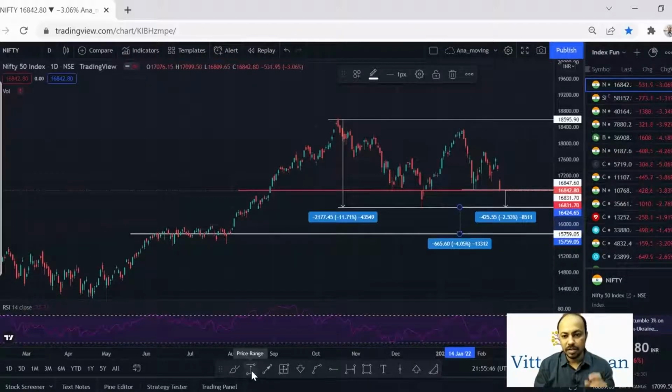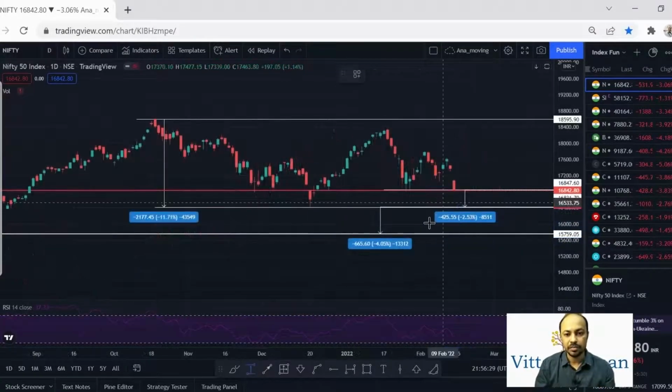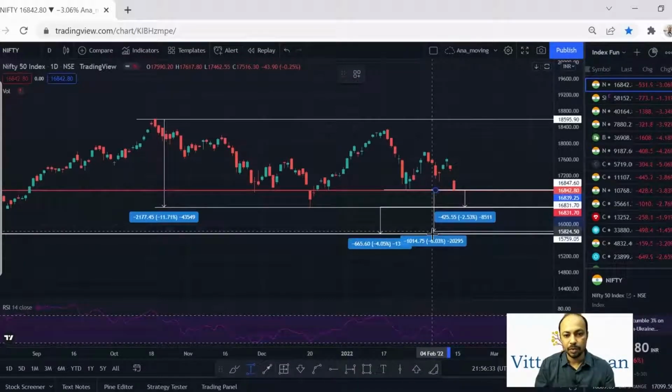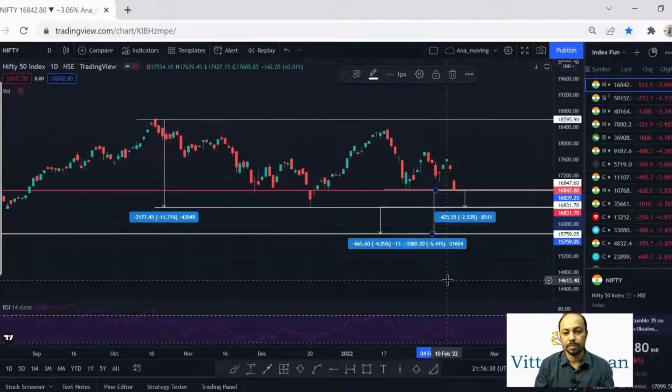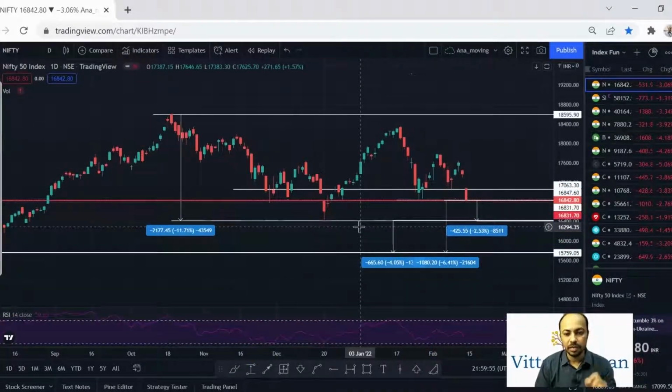We have seen the two support points. First is the price level of 16,400 and the second support line is 15,700. From the current price level of 16,800, Nifty 50 can further break down to a price level of 15,700 with a correction of almost 6.5%. Now let's understand why this 15,700 is a strong support line.